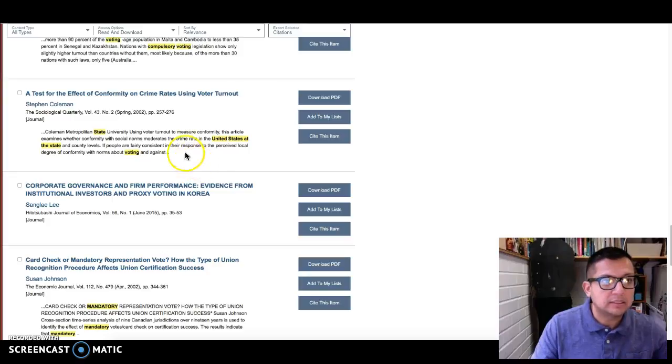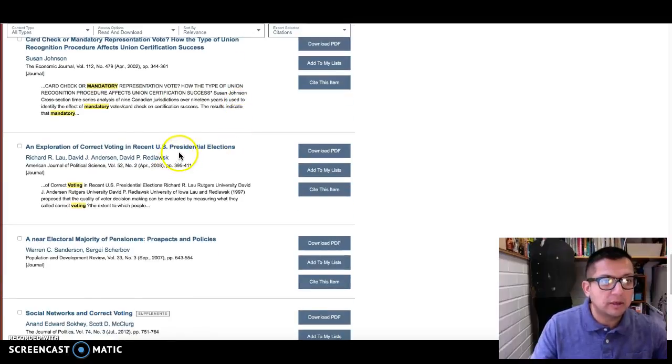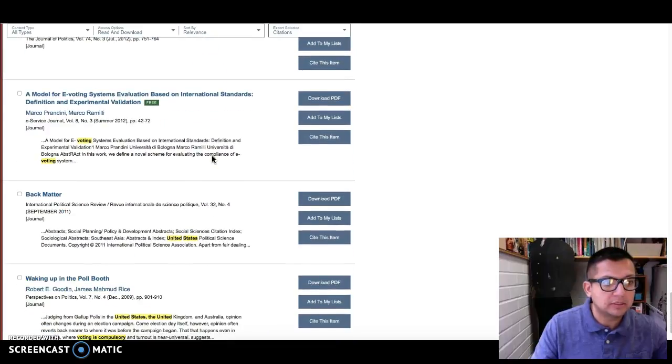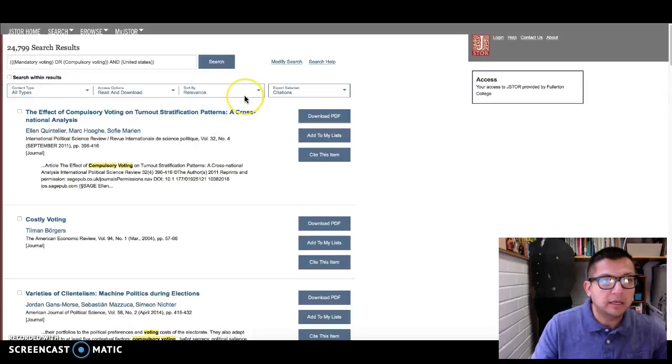Let's see, the test for the effect of conformity on crime rates using voter turnout. That's sparking some interest in me too, as we kind of go in and out of the topic of race in our class as well. So, the exploration of correct voting in the presidential elections, and so on. I might even want to go back and look at modifying my search even more.